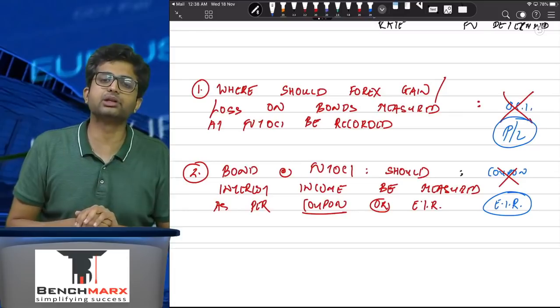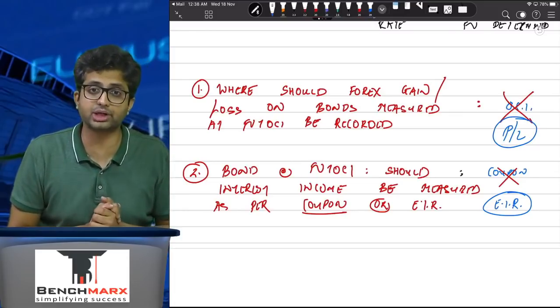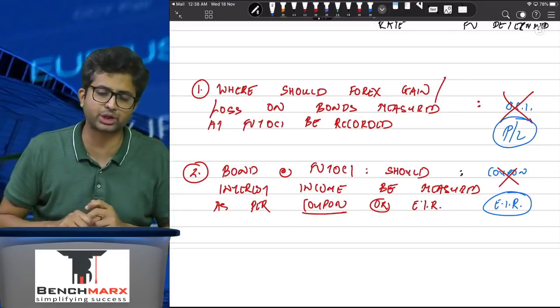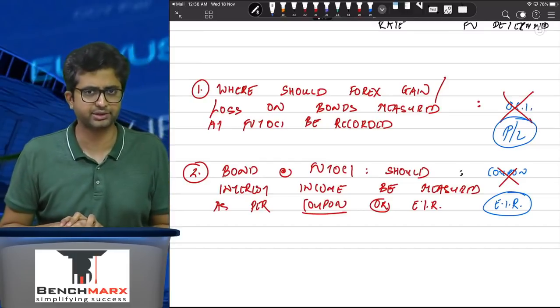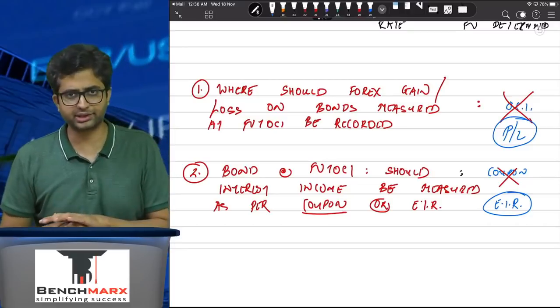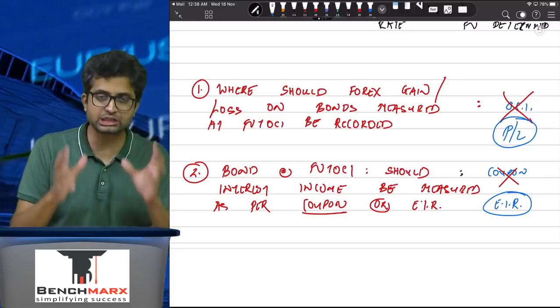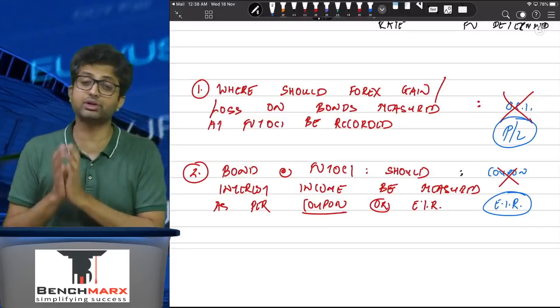Second, if there is a bond measured at FVTOCI and there's an effective interest rate also given, then you measure it using the effective interest method. I hope that's clear. Now, taking these two concepts in our mind, we will solve it.